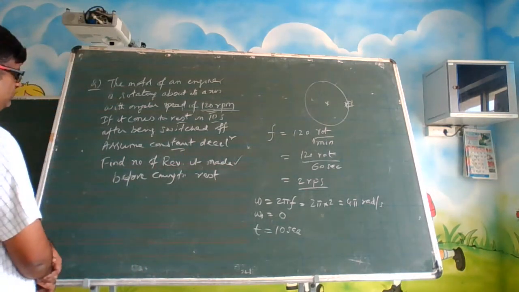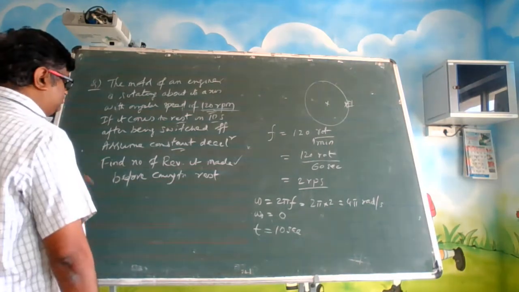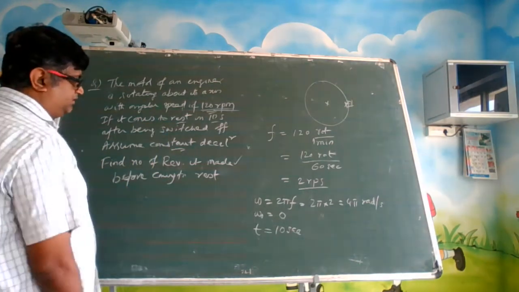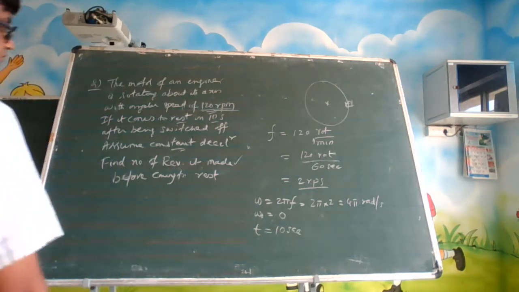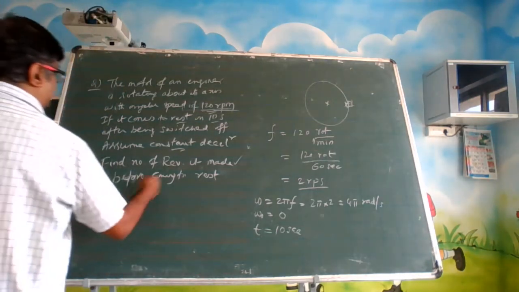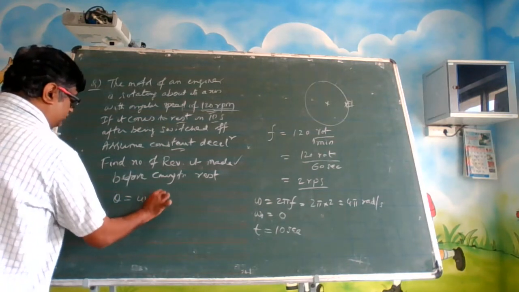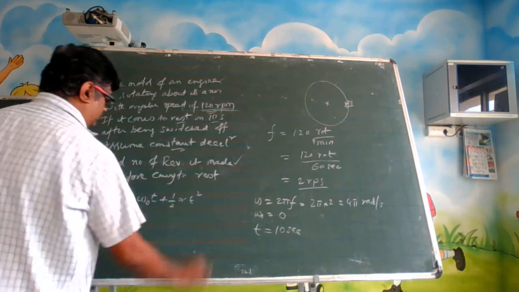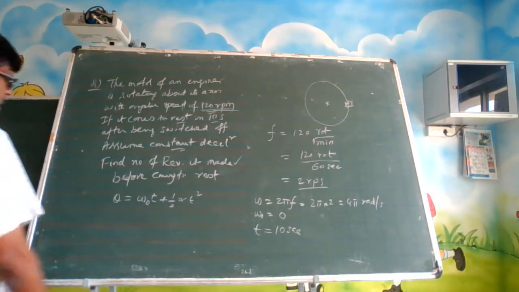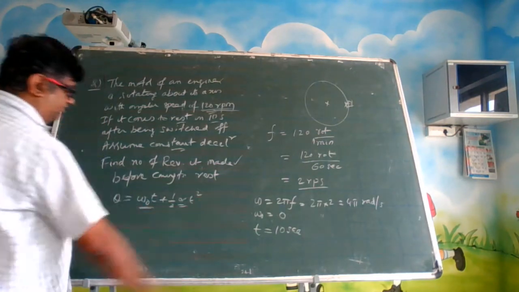So what do we have to find out now? We have to find the number of revolutions. Number of revolutions means we have to find the value of theta. So can we directly find the theta value? Theta is equal to omega 0 t plus half alpha t square. Here omega 0 is given as 0, but we need to find the alpha value.